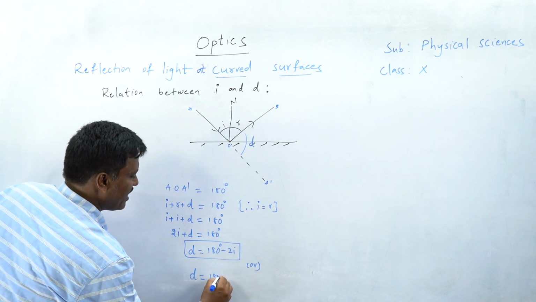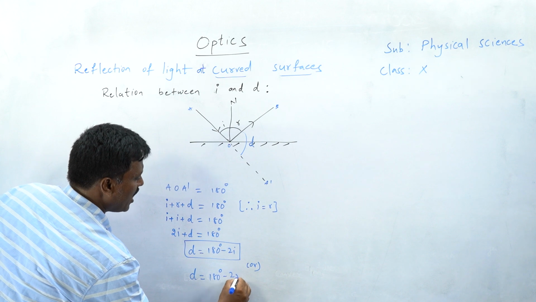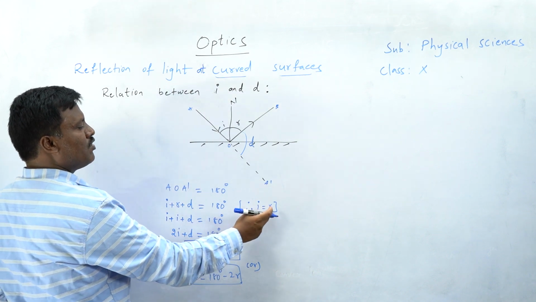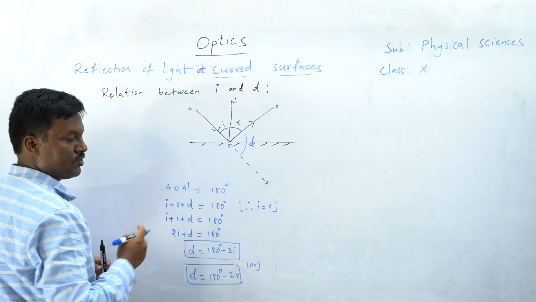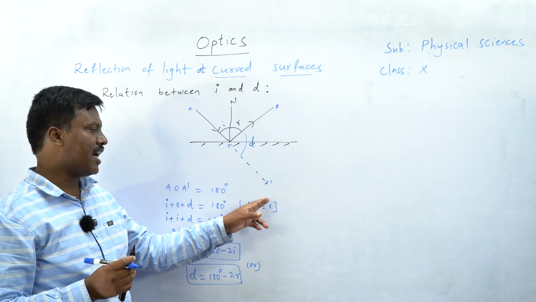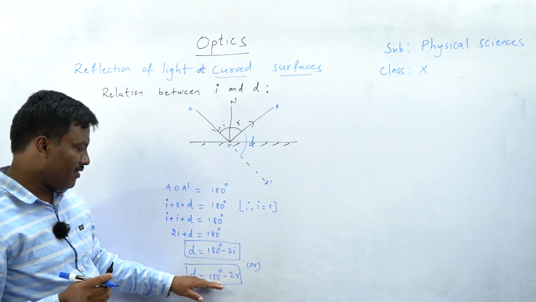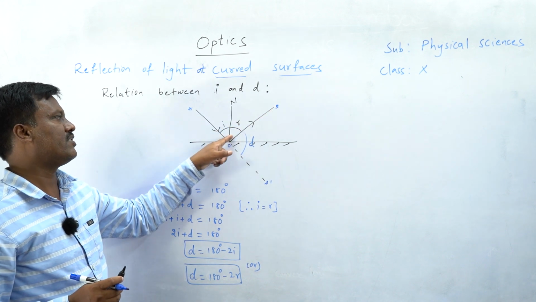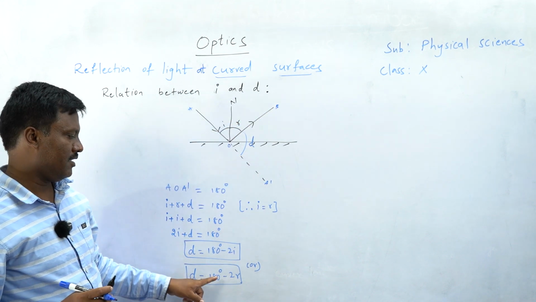D is equal to 180 degrees minus 2R can also be written. Why? Because I is equal to R. In the place of I, R can also be written. So this formula gives the relation between the angle of deviation and the angle of reflection, this R and D.